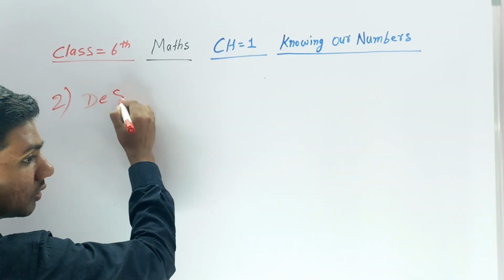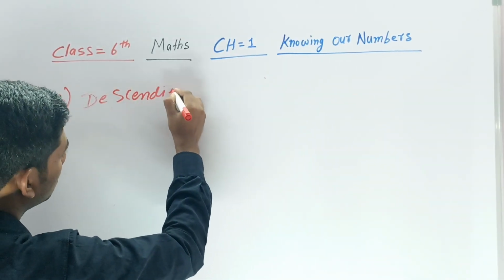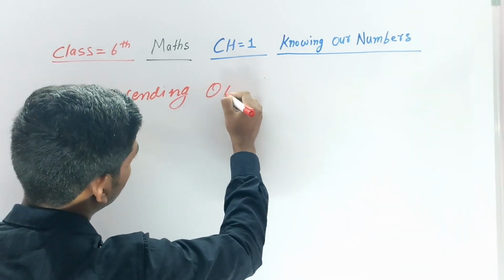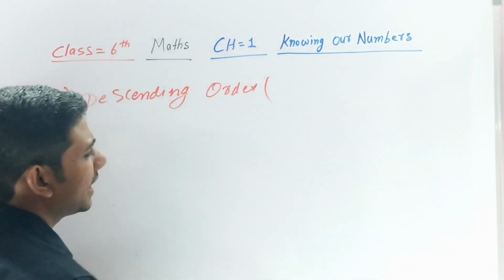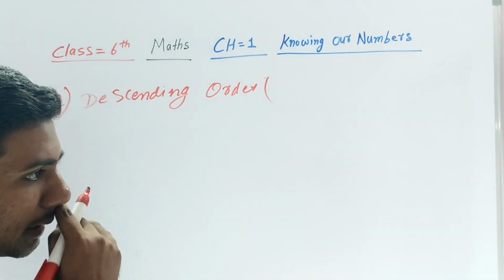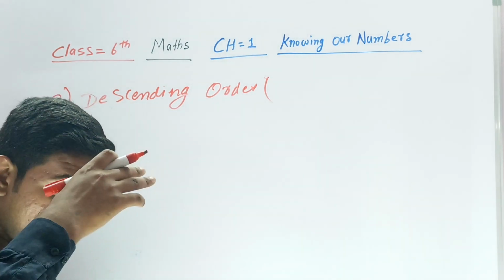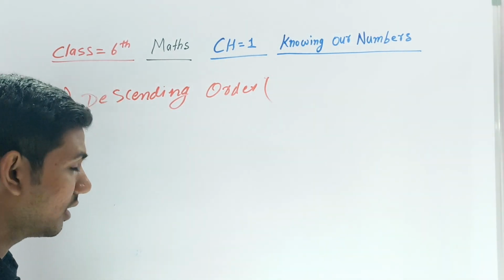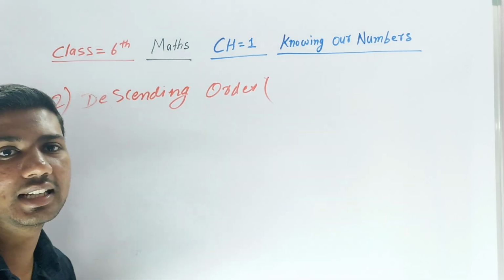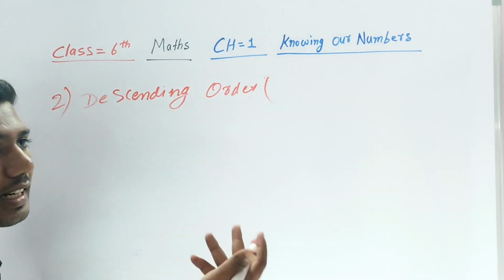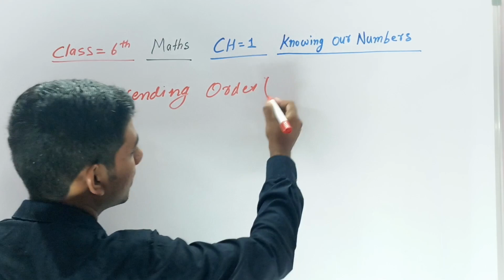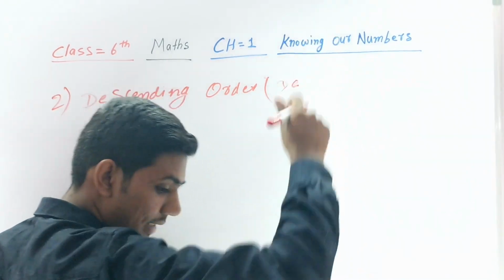So descending order, right? Descending order means you can say decreasing. Ascending is increasing, descending is decreasing.